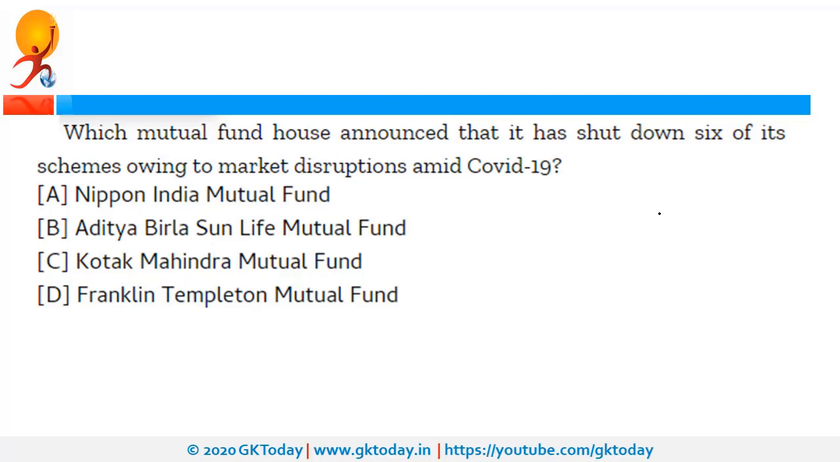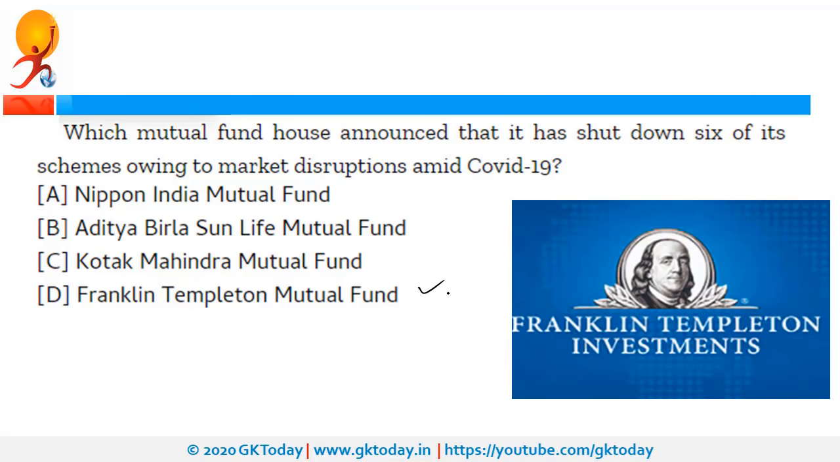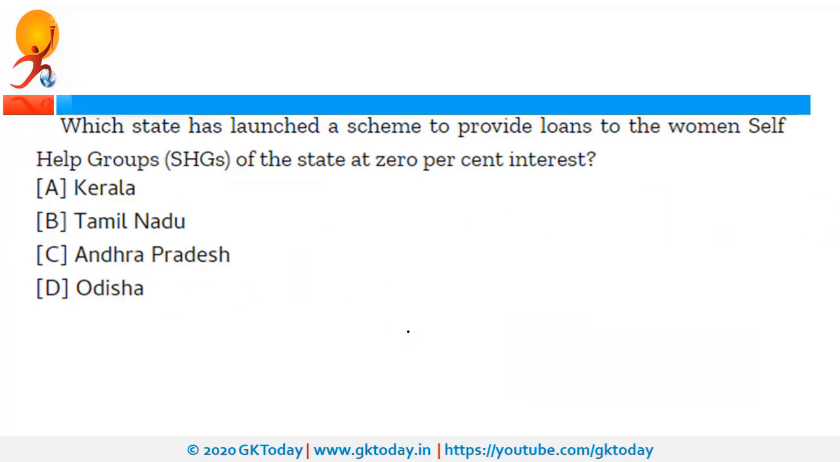Which mutual fund house announced that it has shut down 6 of its schemes due to the market disruptions amid COVID-19? So this has been announced by Franklin Templeton Mutual Fund, and it is one of the largest AMCs. What is AMC? AMC stands for Asset Management Company.